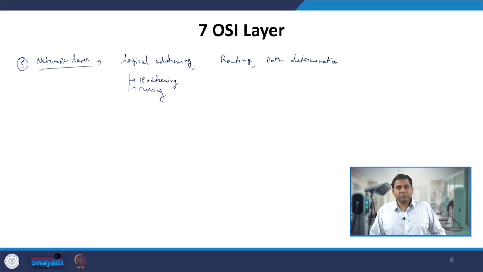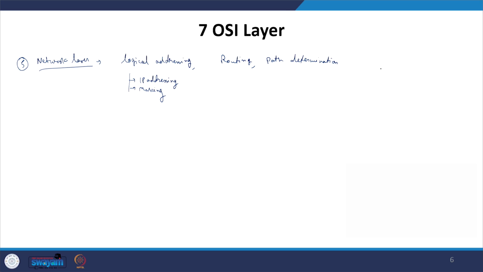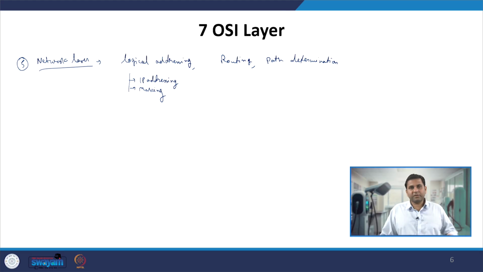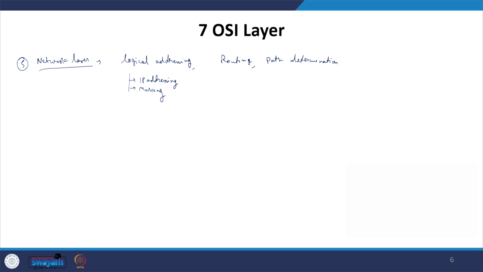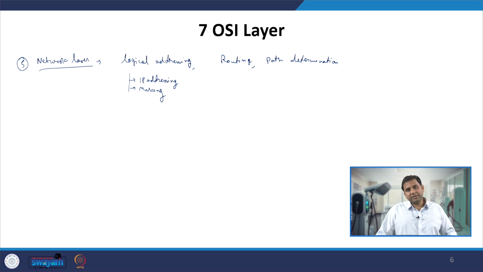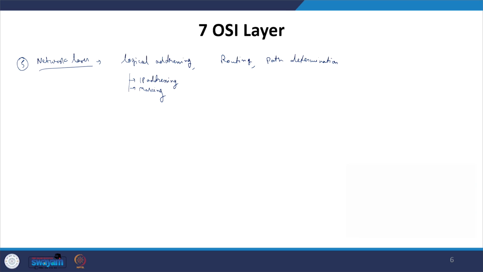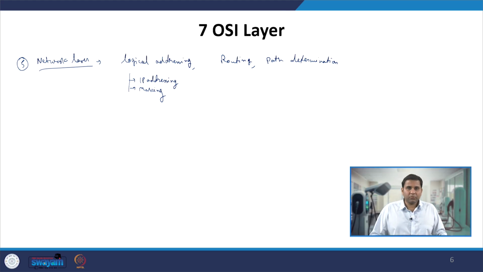And then after routing is done, it is the path determination, because let us say you want to communicate with some server which is sitting in a different region. So, the message has to be sent through different networks. Maybe you are sending the message from your home Wi-Fi, it will go to the router, from the router it goes into other networks, maybe to different countries, to reach that particular server. Now, there could be many paths it could follow. So, this network layer will determine the shortest path to be taken, again following certain protocols.